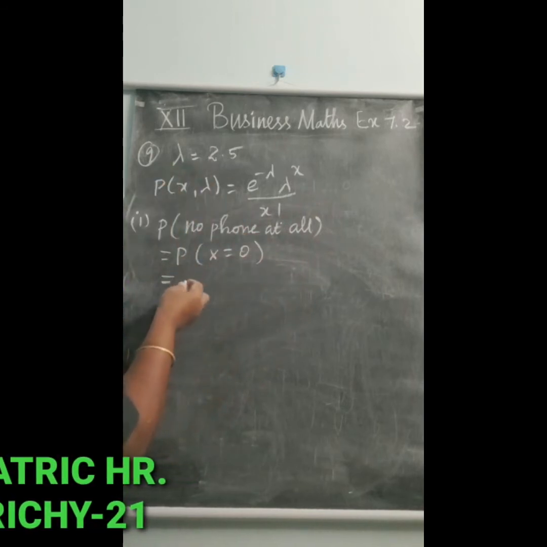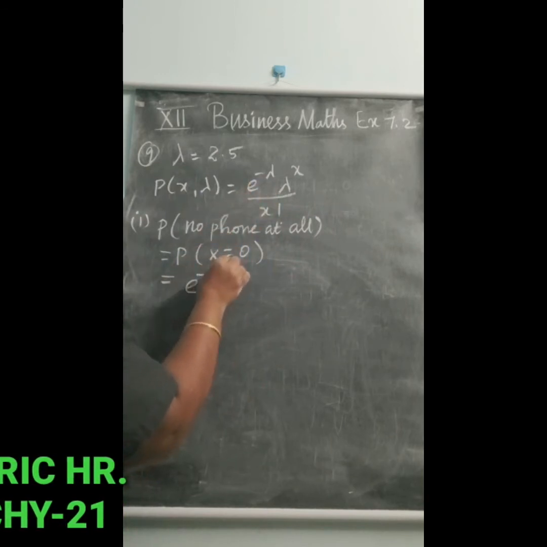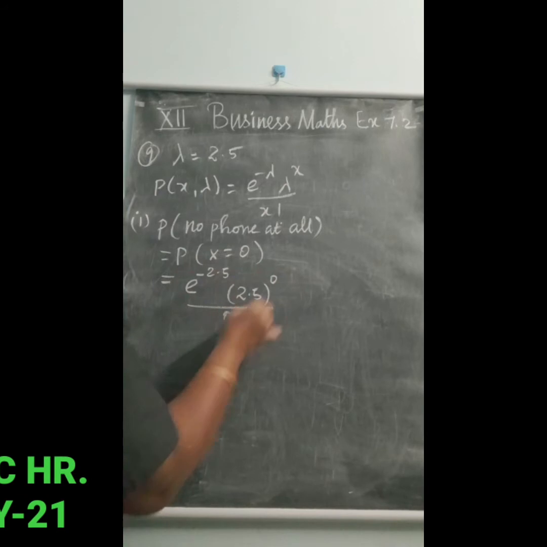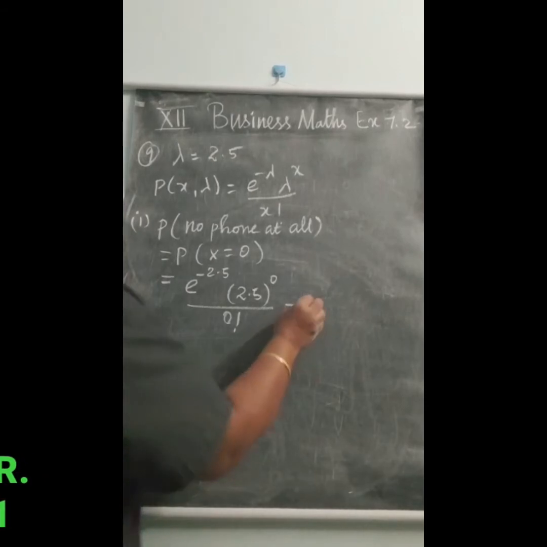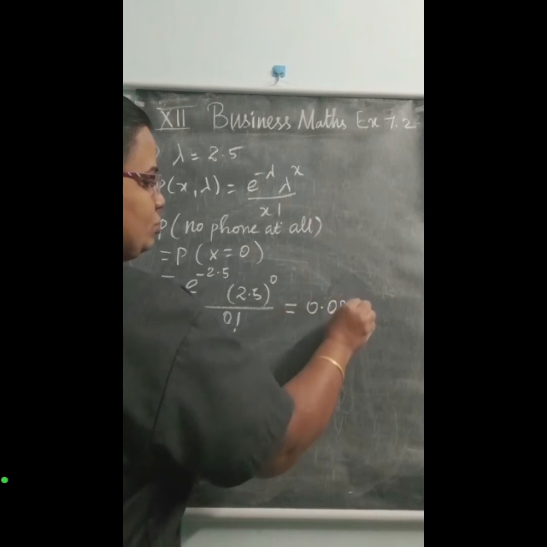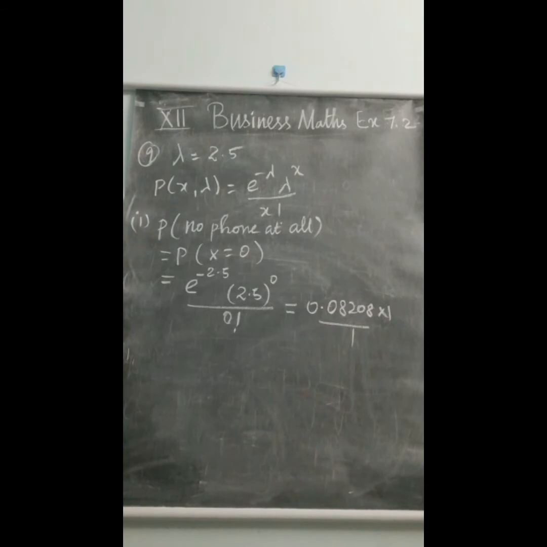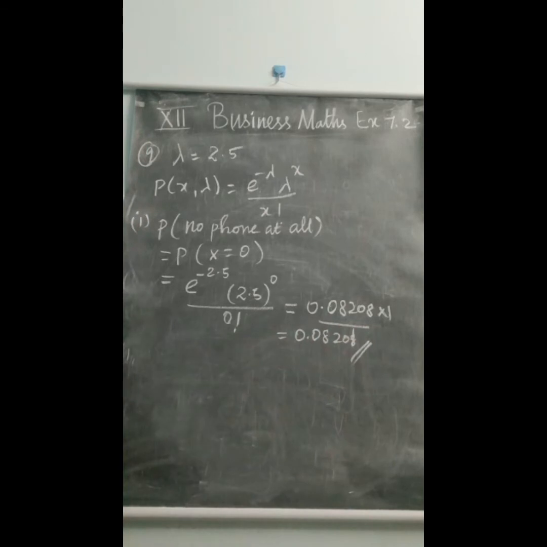So P of x is equal to 0 means you have to substitute in this equation: e power minus 2.5 into 2.5 the whole power 0 divided by 0 factorial. So that is equal to e power minus 2.5 value, 0.08208, into 1 divided by 1. So what is the answer for the first question? 0.08208 is the answer for the first question.